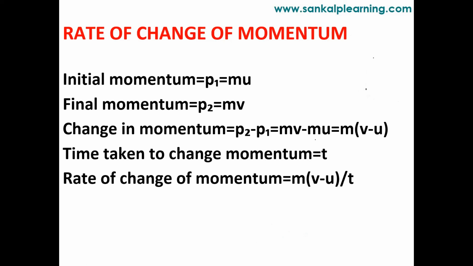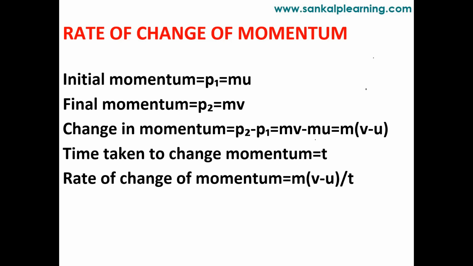P1 is the initial momentum, given as m into u. Second point: final momentum is written as P2, which is m into v. Then change in momentum is written as P2 minus P1. What is P2? It is mv. What is P1? It is mu. What is common here? m is common. Taking m common, inside the bracket we have v minus u. This is called change in momentum.